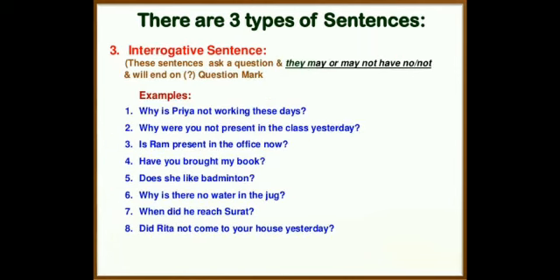And the third type is interrogative sentence. These sentences ask a question and they may or may not have no or not, and they will always end with a question mark. For example, why is Priya not working these days? Why were you not present in the class yesterday? Is Ram present in the office now? Have you brought my book? Does she like badminton? Why is there no water in the jug? When did he reach Surat? Did Rita not come to your house yesterday?